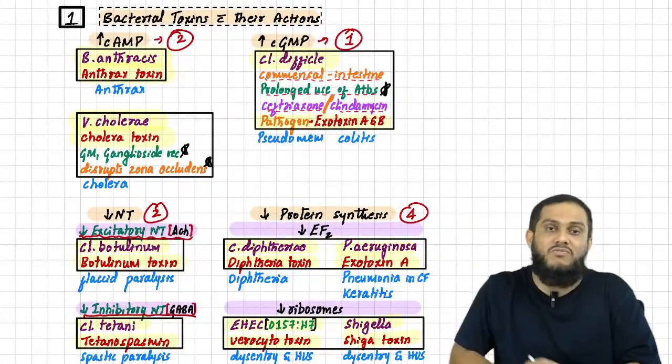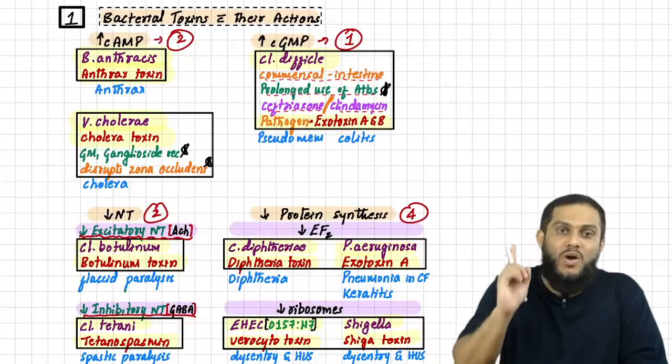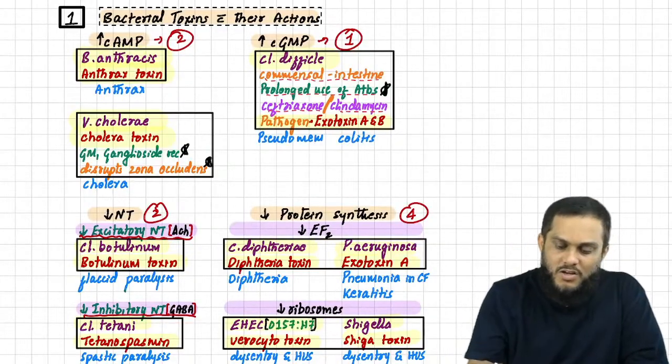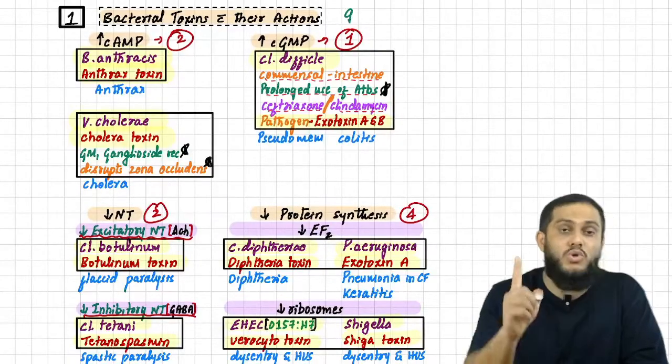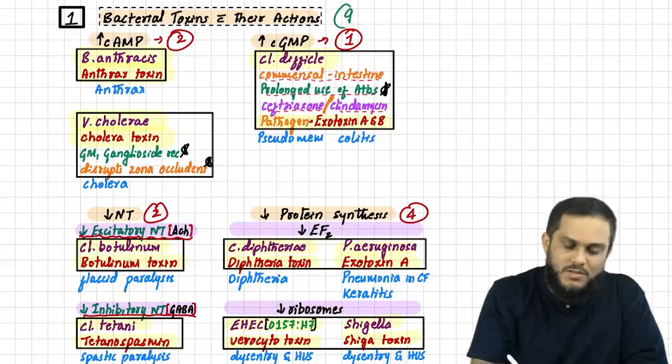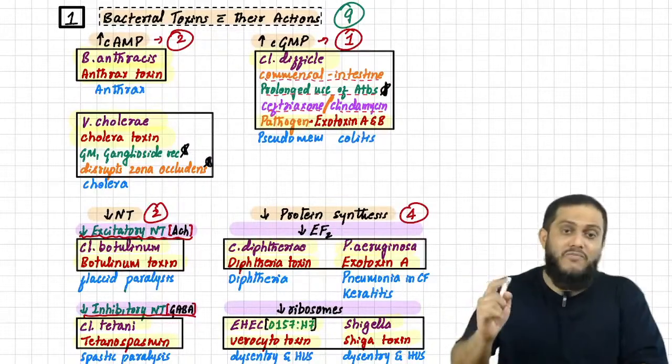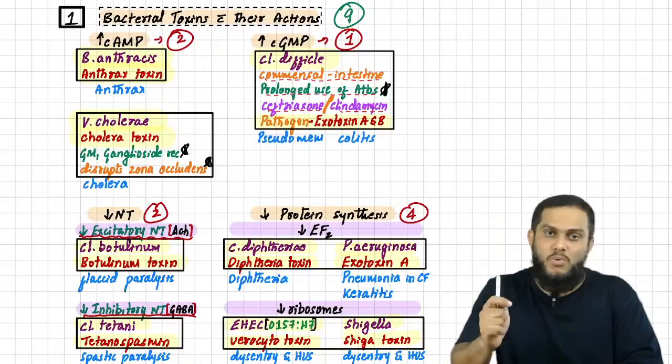So 9 toxins we have completed. It looks like we have completed one topic. But how many toxins have we completed? 9 toxins produced by 9 different organisms. Very, very important topic.